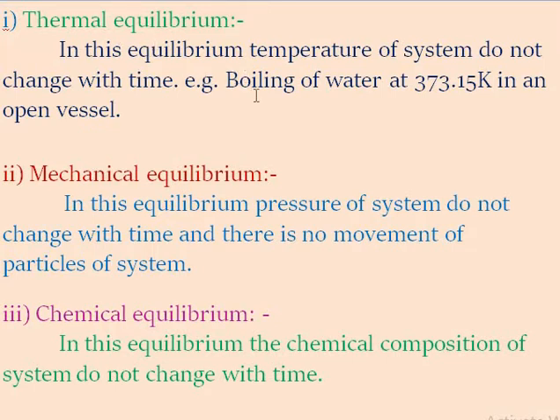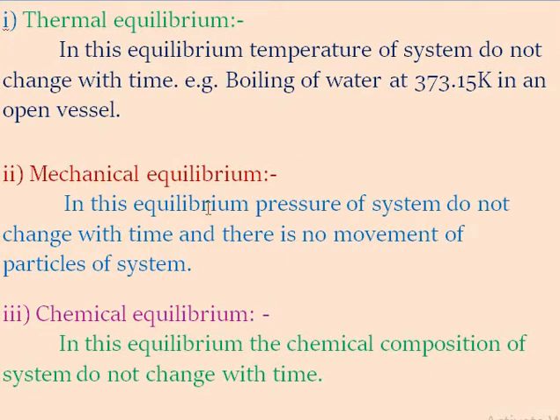For example, the boiling point of water at 373.15 Kelvin in an open vessel. This boiling point of water cannot be changed above or below this temperature in the open vessel. Then this system is called a thermal equilibrium.